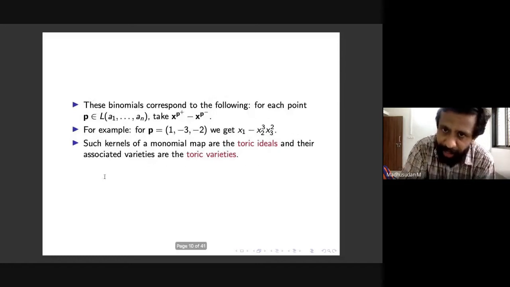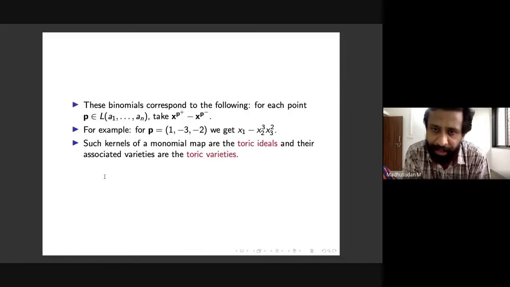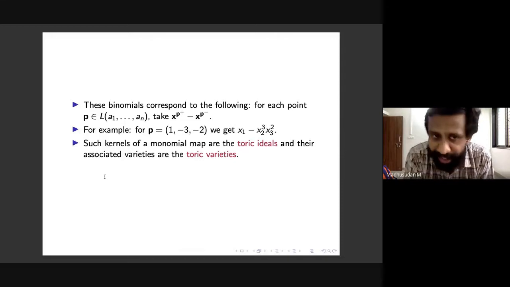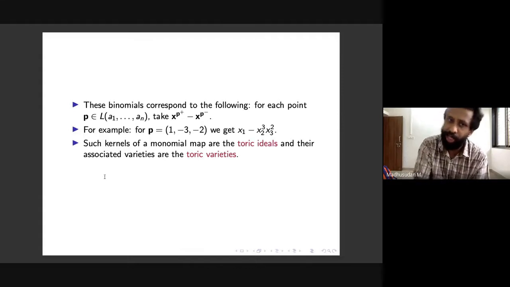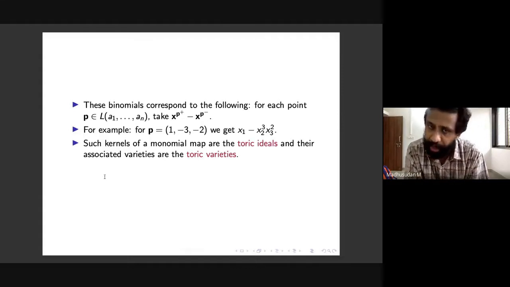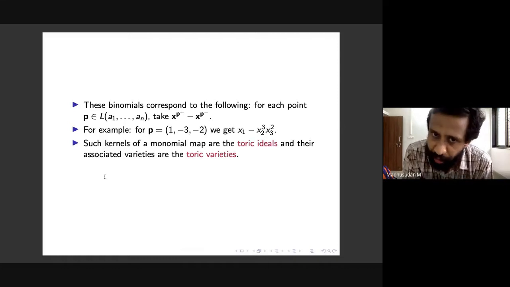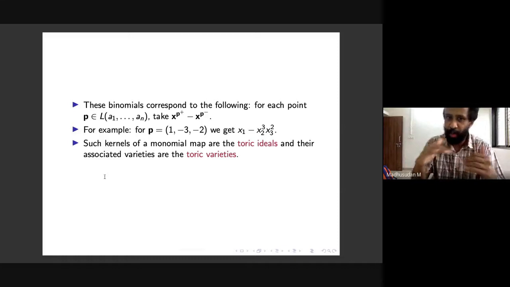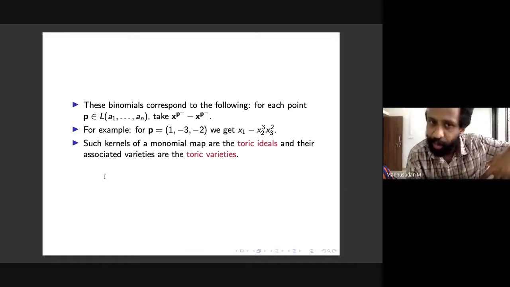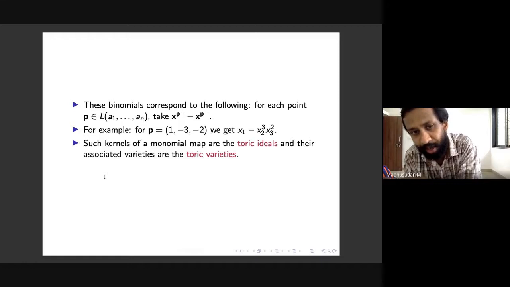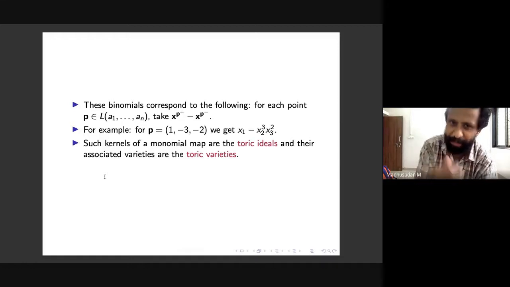In fact, these binomials can be made more explicit. These binomials can be taken to correspond to points in the lattice L of A1 to An. Given a point p in my lattice, I can construct a binomial from it by looking at x to the p plus minus x to the p minus, where p plus and p minus are what are called the non-negative and non-positive parts of p. I look at p and break it into two pieces, all the non-negative coordinates in one piece and all the non-positive coordinates in the other, and then take these monomials. Here is an example that should explain this.